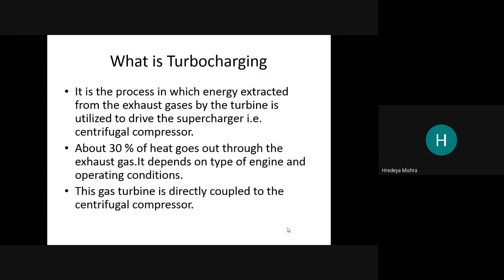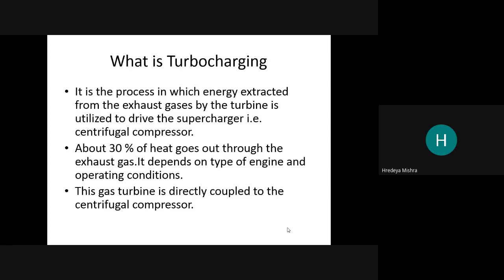So we can say that the turbocharger is an example of a closed loop system, because the exhaust gases are also utilized, and if we can utilize the exhaust gases, it means we can reduce the air pollution.